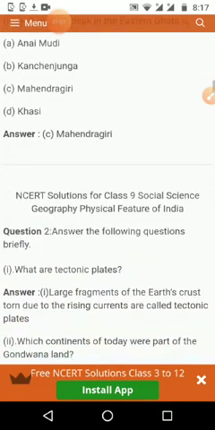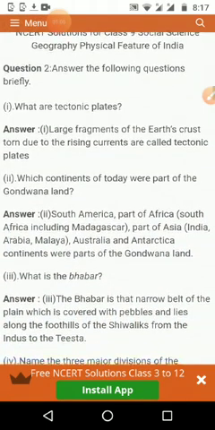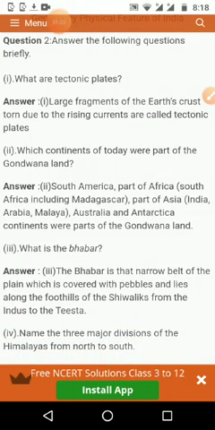Okay. Then the question answer section. Answer the following questions. What are tectonic plates? The large fragments of the earth's crust, torn due to the rising currents, are called tectonic plates. Means the land area, because of the moving of the land, it is coming up, like that area is known as tectonic plates.